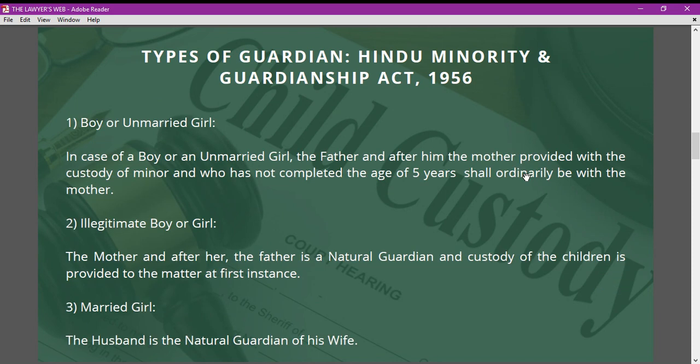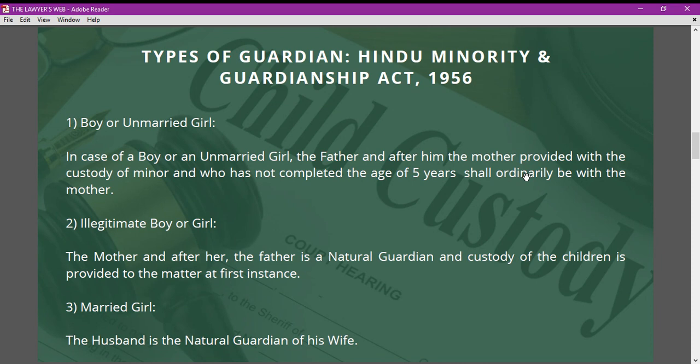If we talk in the context of boy or unmarried girl, in the case of boy and unmarried girl, the father is considered the natural guardian, and he can take the custody of the minor at the first instance, but if the child is below the age of 5 years, the mother is the natural guardian and she can take the custody of the minor at the first instance.